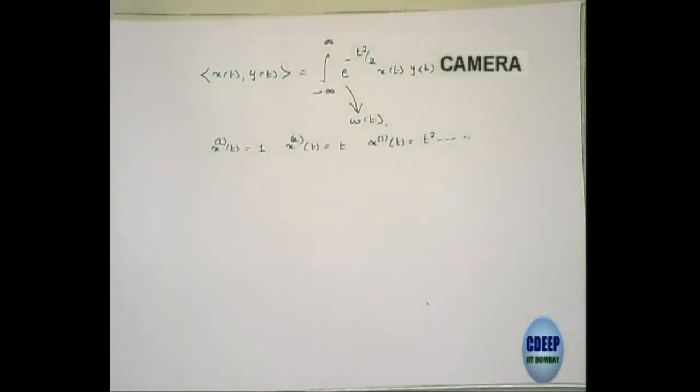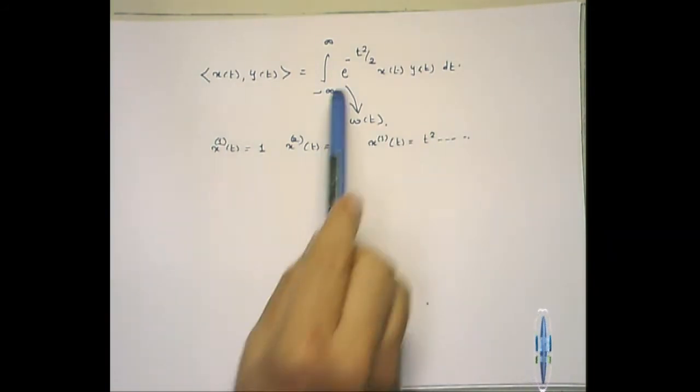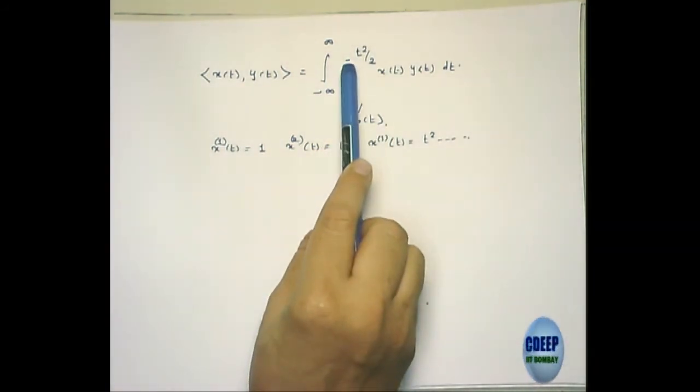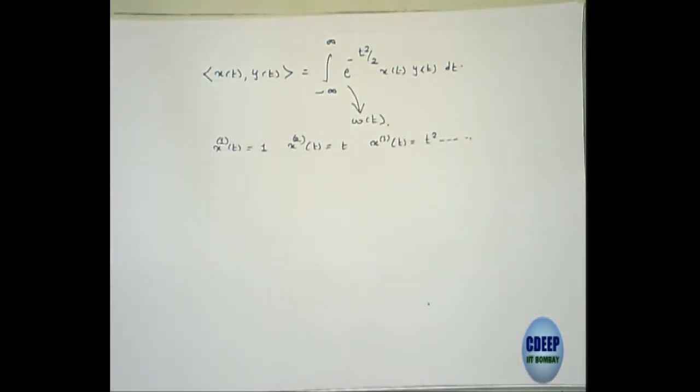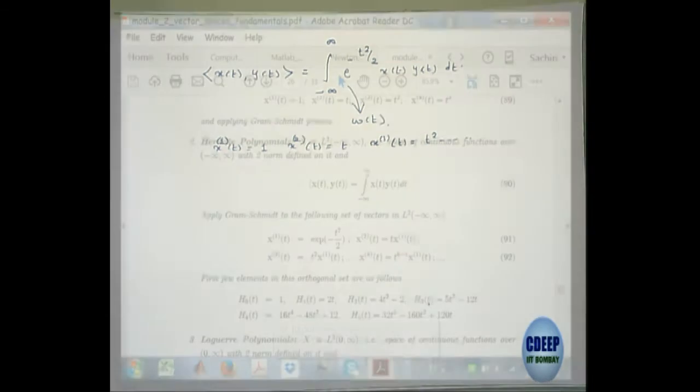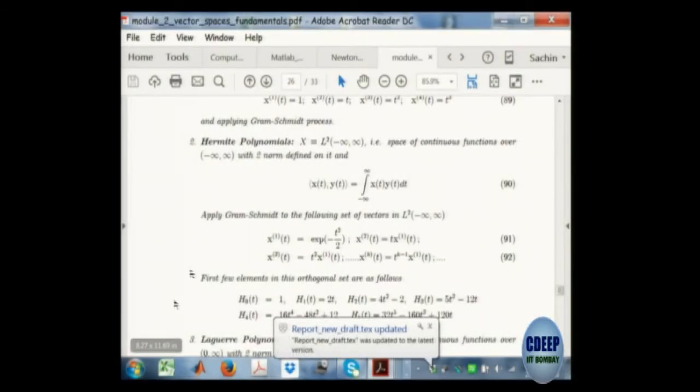Here my weighting function is this positive weighting function, and I want to orthogonalize these vectors. Here I have taken the weighting function to be 1, and the first vector I have taken to be this weighting function itself. So either way is consistent.